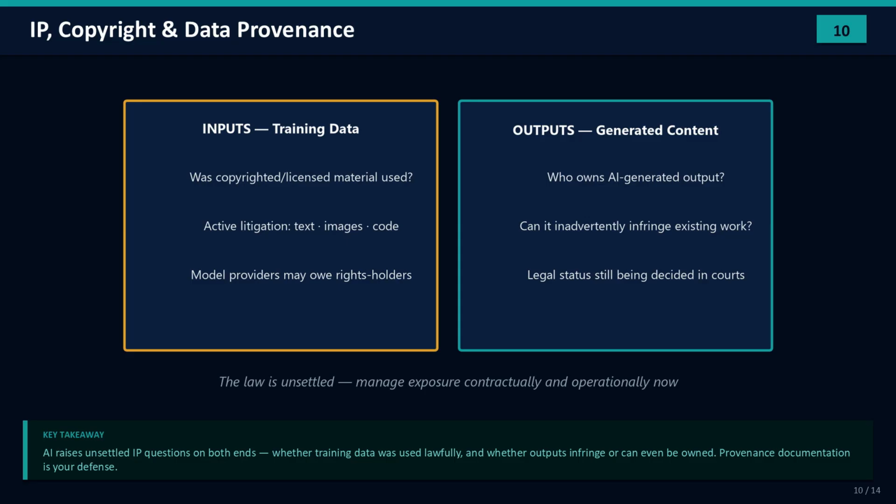Intellectual property is one of the most unsettled areas, and it cuts both ways. On the input side, was the training data lawfully used? There are major ongoing lawsuits around the world over models trained on copyrighted text, images, and code. On the output side, who owns AI-generated content, and can that output itself infringe someone else's copyright? Courts in multiple countries are still deciding these questions as we speak. For a governance professional, the practical defense is provenance, documenting where your training data came from and what rights you have to it, so that when the legal picture clarifies, you're not exposed.